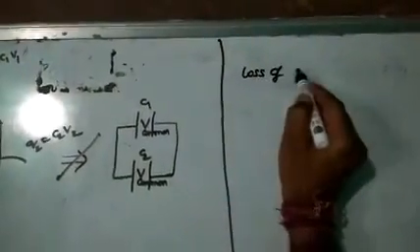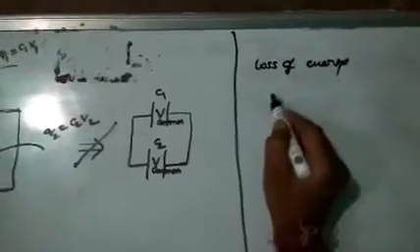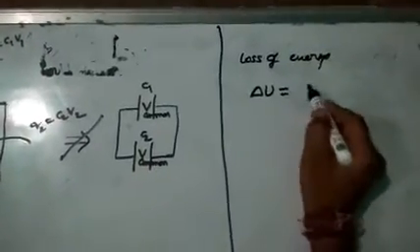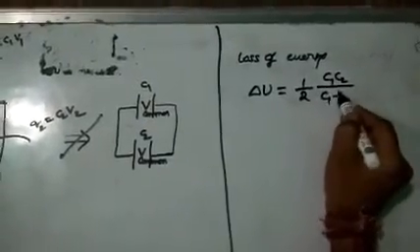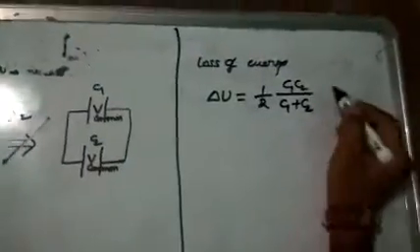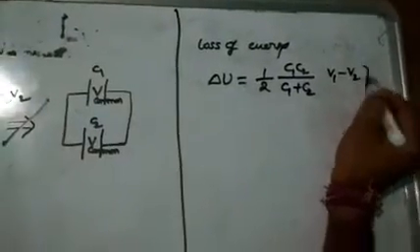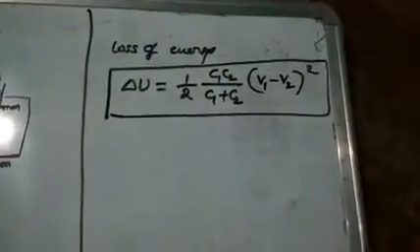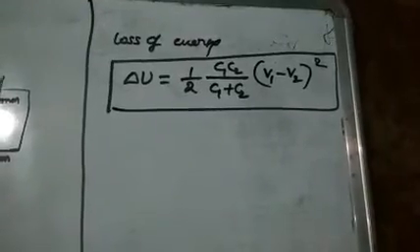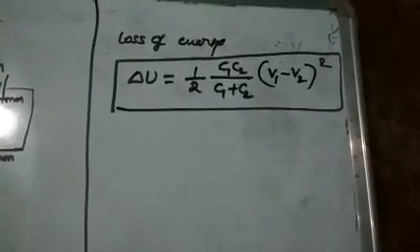loss of energy, delta U equal to half C1 C2 by C1 plus C2. No need to think too much regarding the calculation. This is called loss of energy. Delta U is equal to half C1 C2 by C1 plus C2 of V1 minus V2 whole square. Remember, this is the formula.